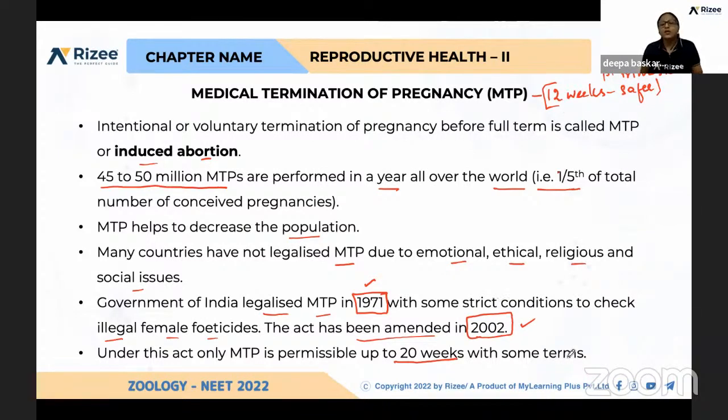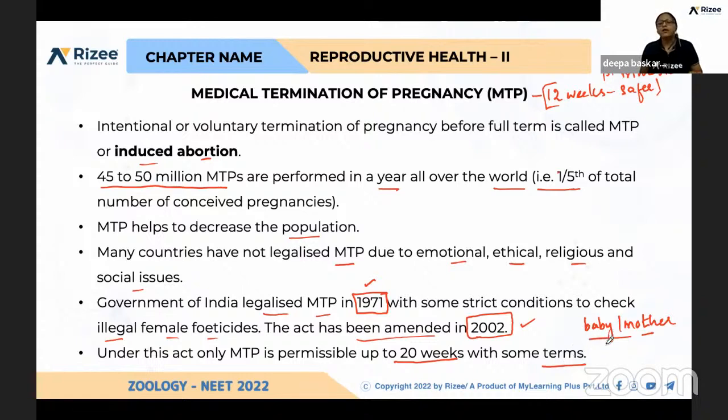And what are the terms and conditions to be followed for induced abortion? If the baby or mother will be affected due to that pregnancy, they can go for induced abortion.